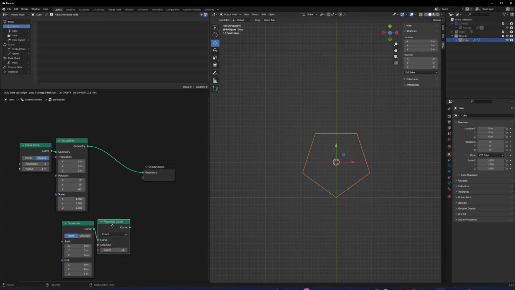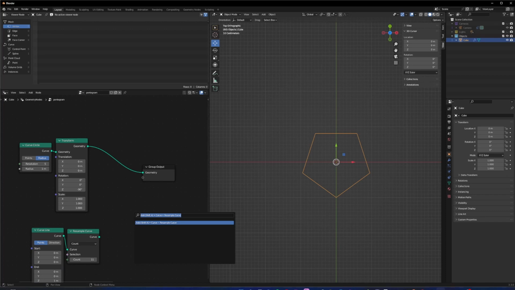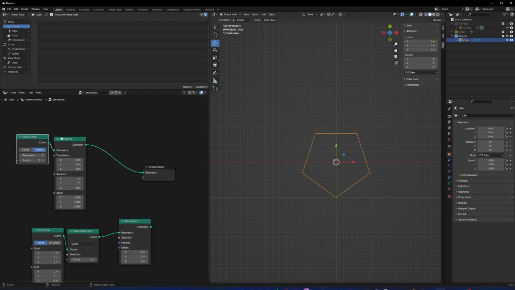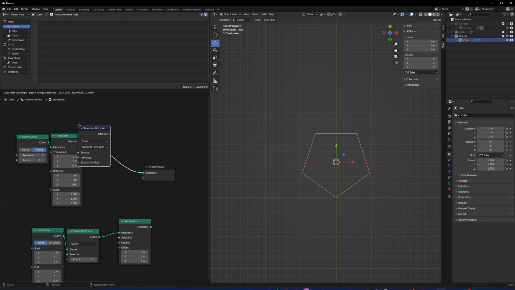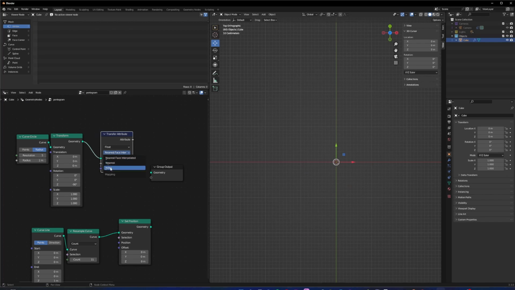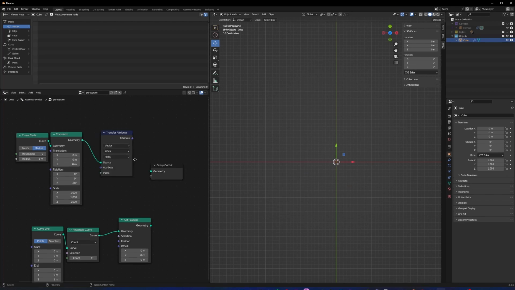We're going to plug this into a set position. System, set position. We're going to grab the position attribute from here and put it in there. So here we go. Attribute, transfer attribute, index, vector.